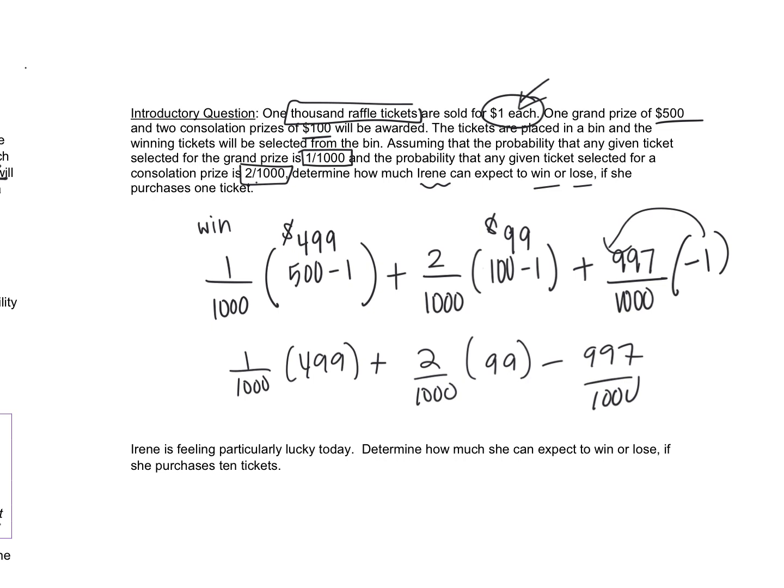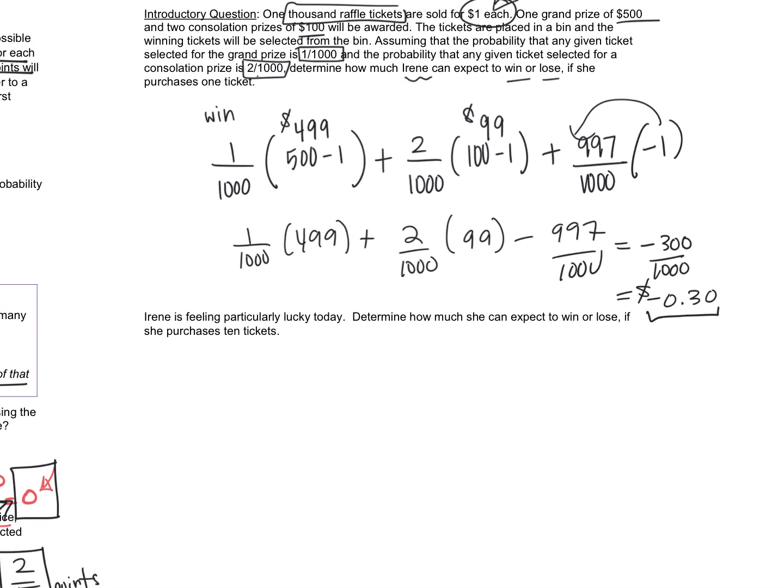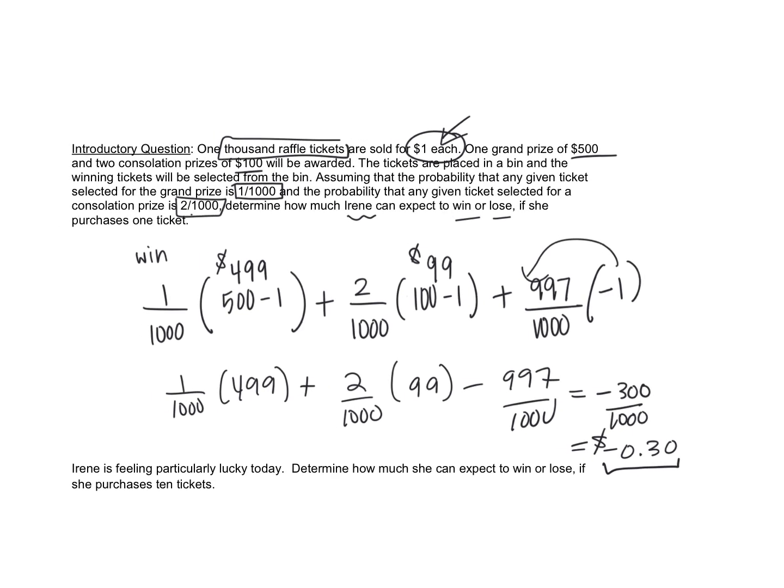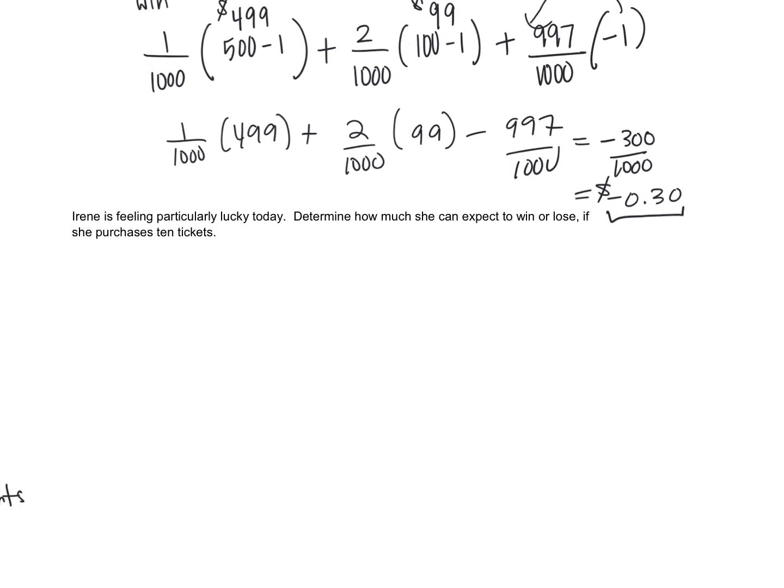And so when we do that, this ends up being equal to negative 300 over 1,000, which is really negative 0.30. Now we were talking about money here, so really we're saying that she's going to lose 30 cents for every ticket. Which is in favor of the person that is running this raffle.